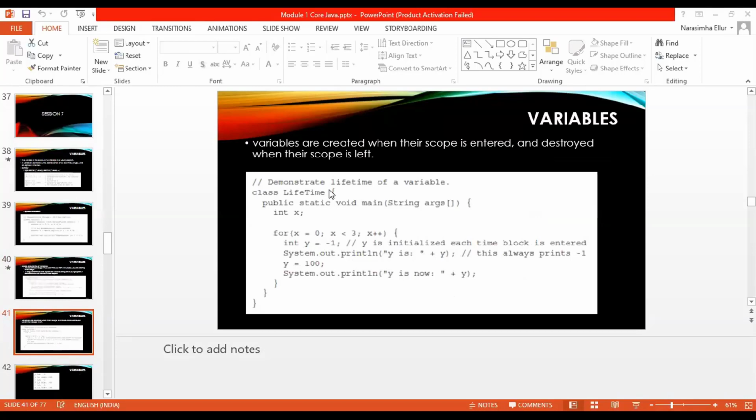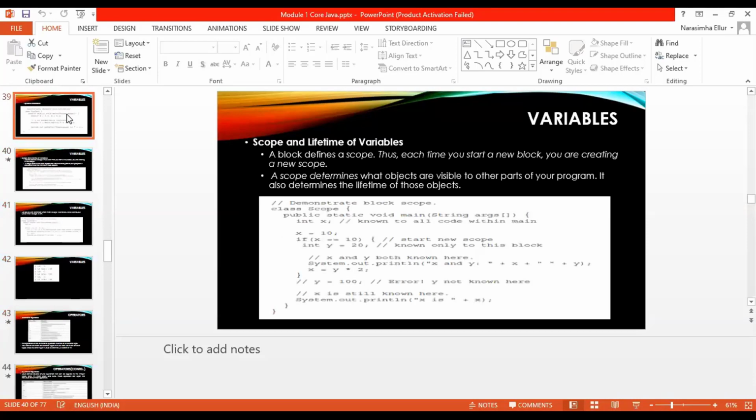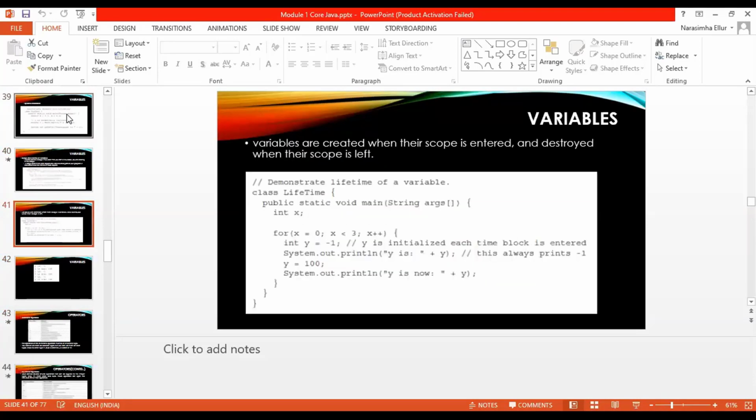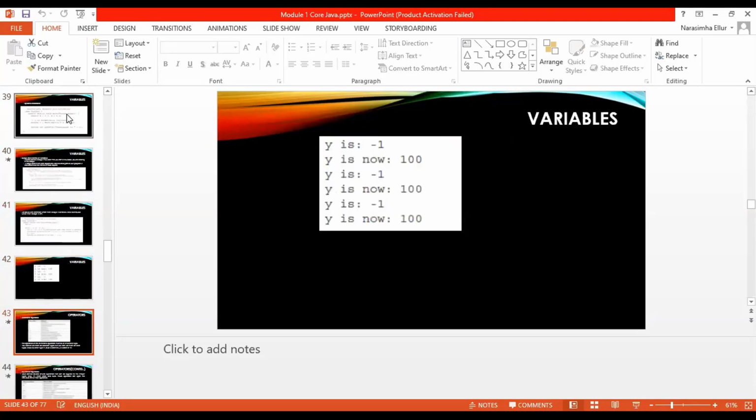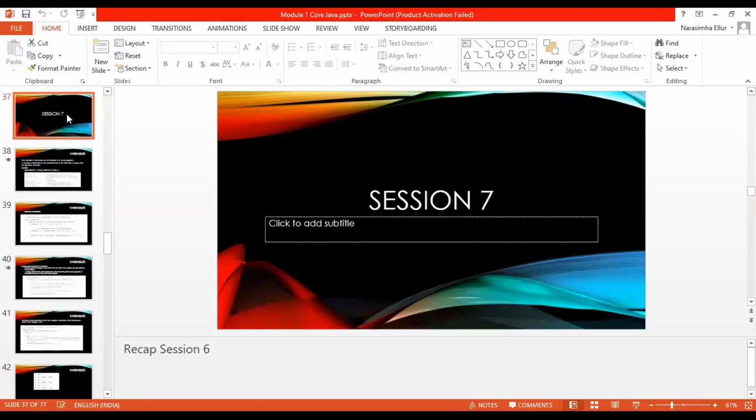Keep one point in mind. If we take too much time understanding the program which I am going to discuss, then this session 7 you have to read by yourself, till variables, not the operators. Hope I made things clear.